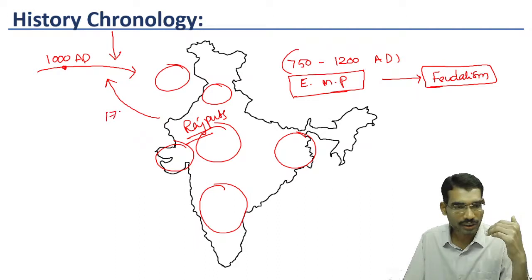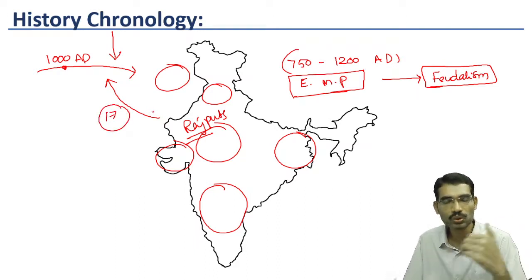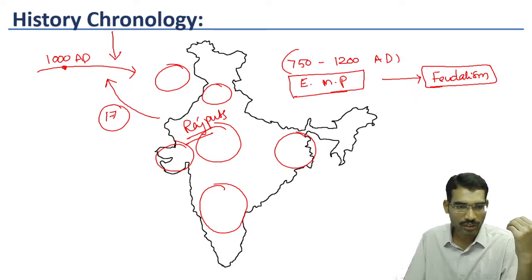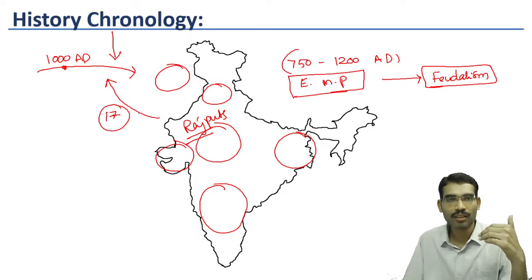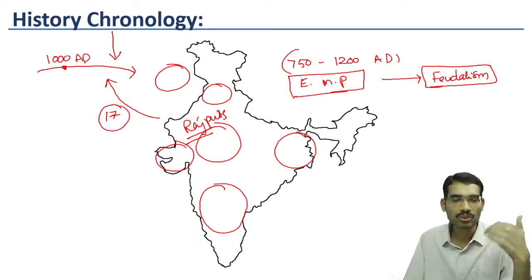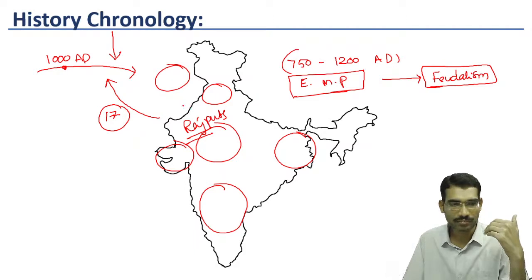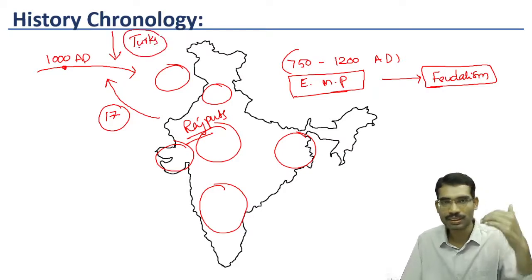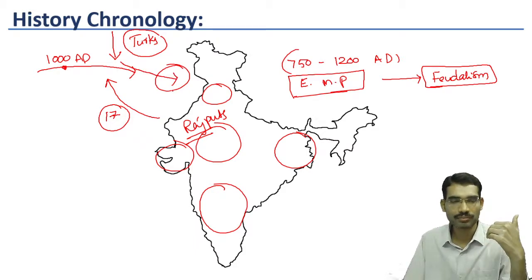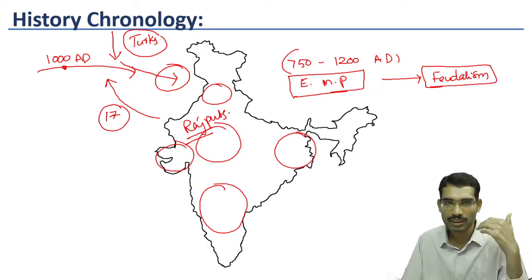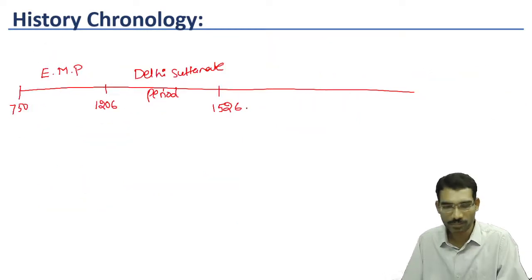According to one tradition, 17 times he came and he looted and he went back. So you can see, even though he was raiding regularly, the local rulers were not able to stop his adventures. Because of these raids, once again, Central Asian tribes called Turks came from Central Asia and gradually entered into the Indian subcontinent. And these people established a new political authority that we are calling the Delhi Sultanate period.